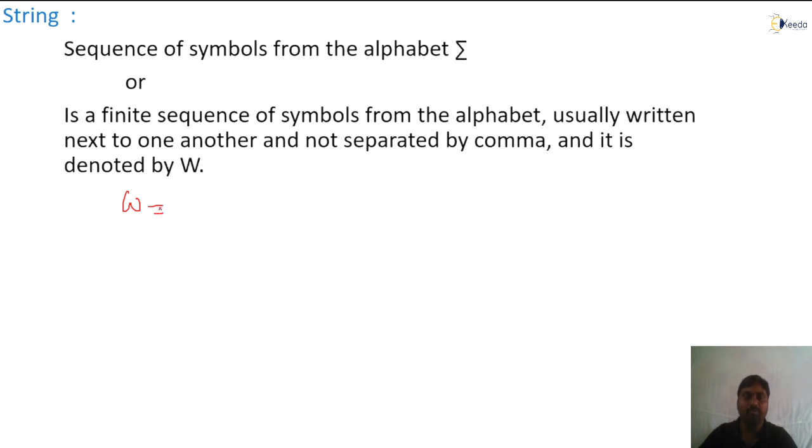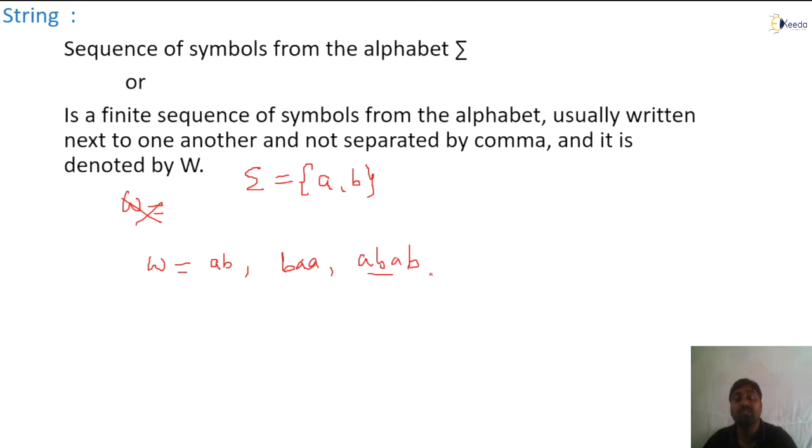Please do understand, a string is denoted by W. How is W formed? W is formed as a sequence of symbols taken from the alphabet. If I take A, B as the alphabet, what is a string? String W will be like this. A finite sequence of symbols from the alphabet, usually written next to one another. See, A B next to one another, not separated by commas. This is a string. Another string: B A. Or A B A B B. And this is a string. In between there are no commas. If I write contiguously, like a concatenation of all symbols, that is a string.